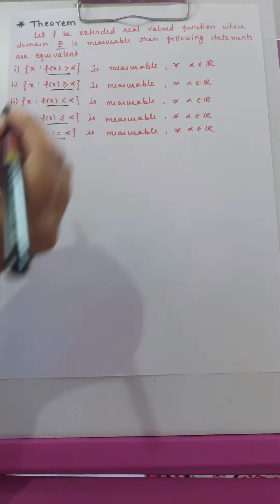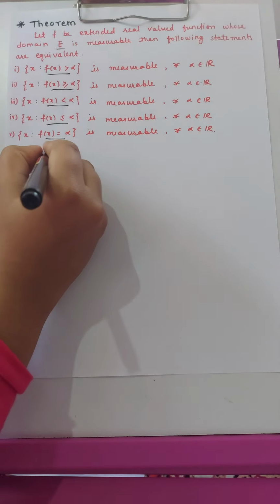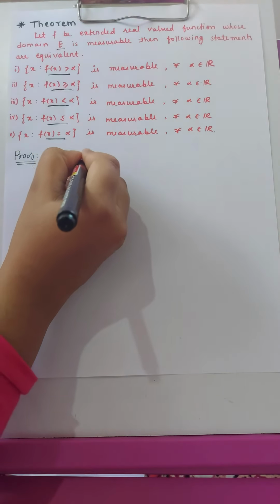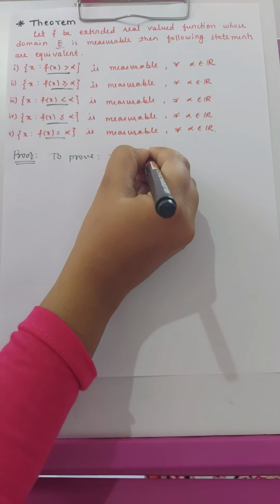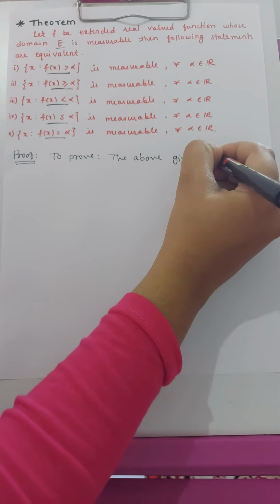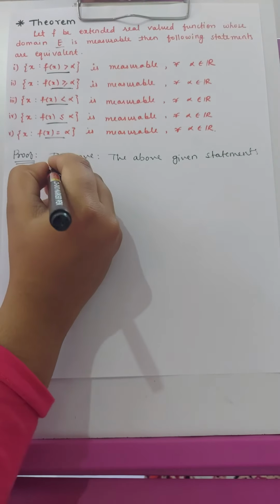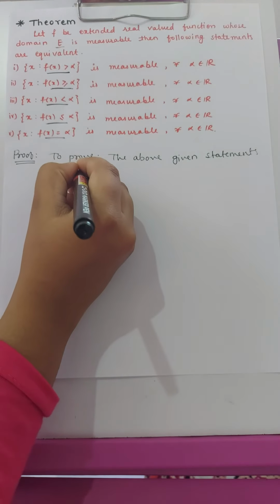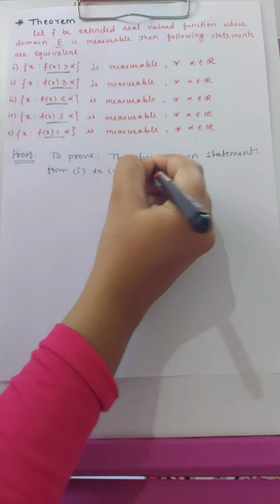We have to prove that all these statements, from 1 to 5, are equivalent.